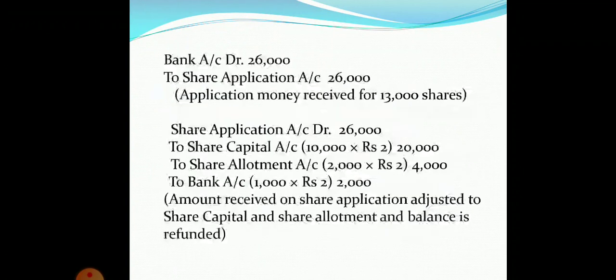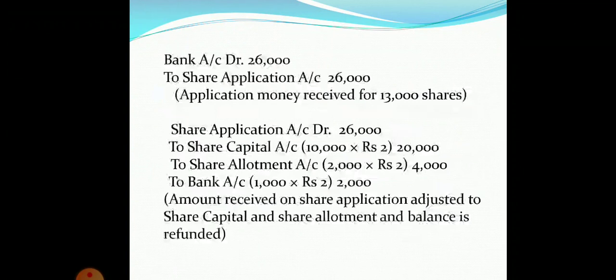The first entry, as you all know, we have already studied in the previous video, that whenever shares are issued, the first entry is related to receiving application money. So the first entry will be bank account debit to share application account.